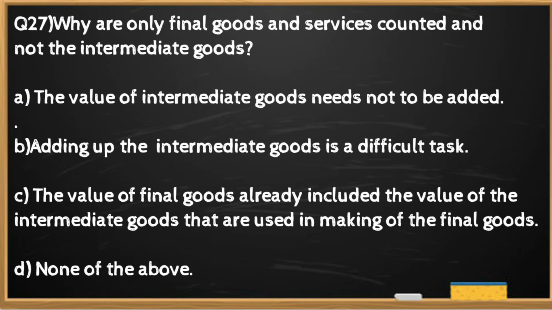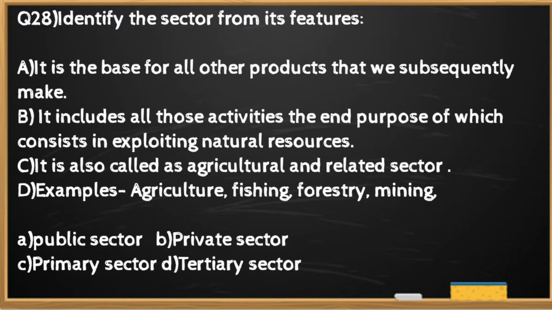Why are only final goods and services counted and not the intermediate goods? The right option is C. It is so because the value of final goods already included the value of intermediate goods that are used in making of the final goods.